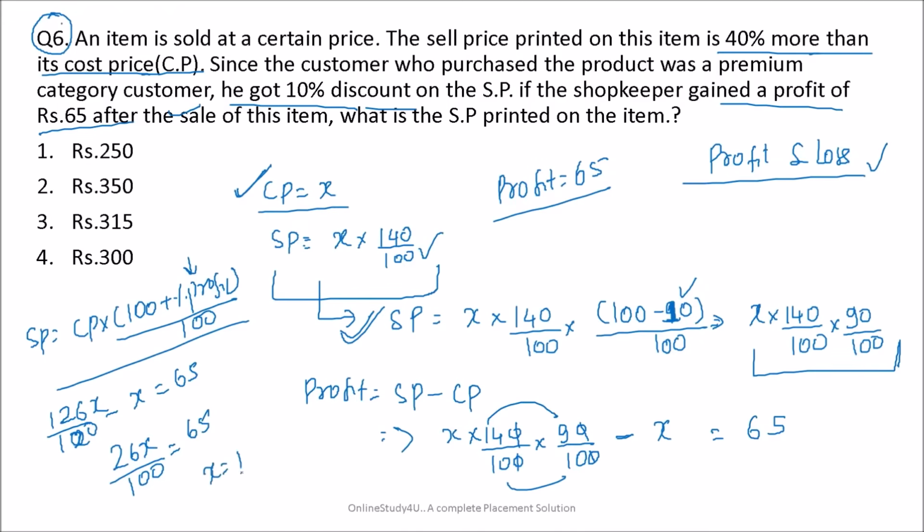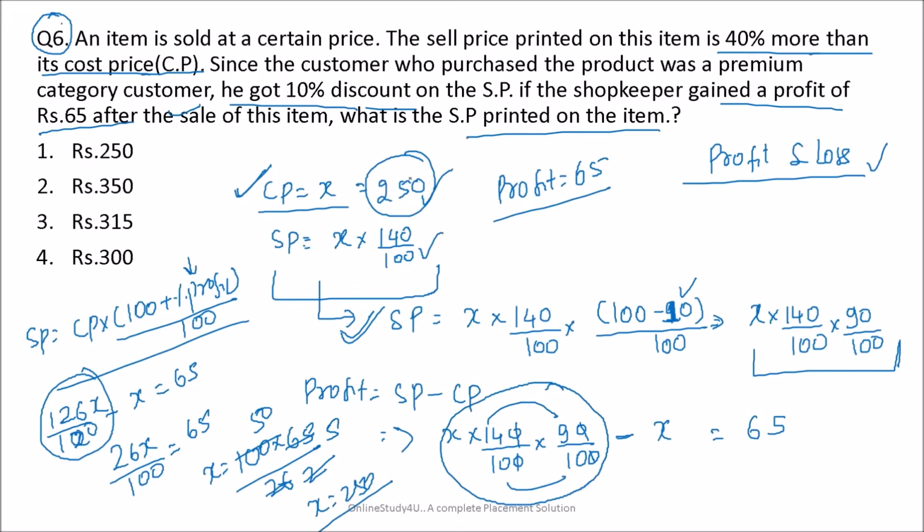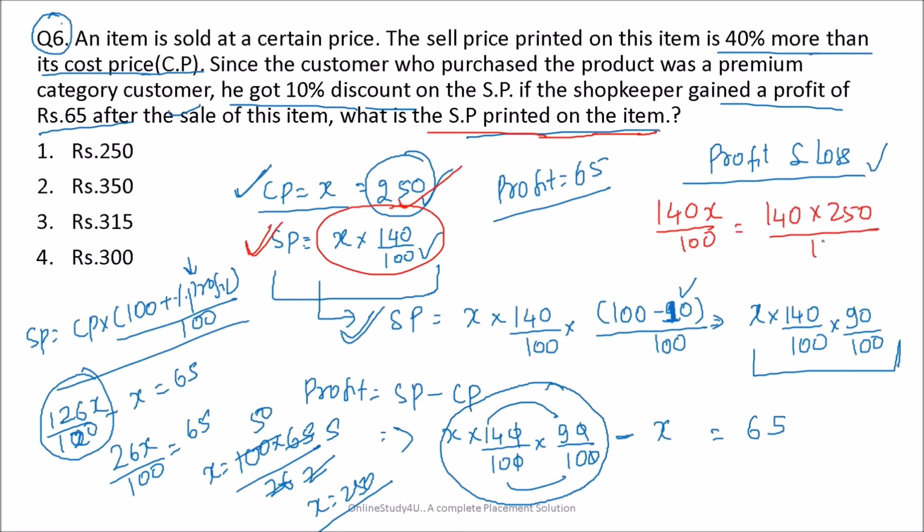So x will be equal to 100 into 65 by 26. 13 2s are 26, 13 5s are 65, and 250 times. So x will become equal to 250. Now friends, we got the cost price and we need to calculate the selling price printed on this item. That is 140x divided by 100. So this is the printed price: 140 into x, which is 250, divided by 100.